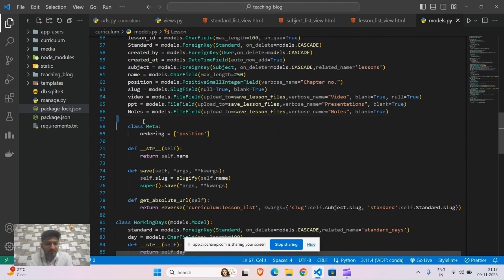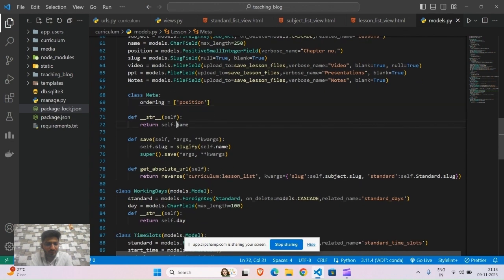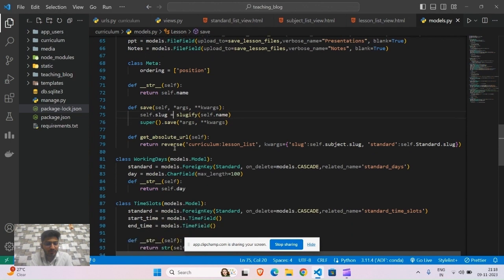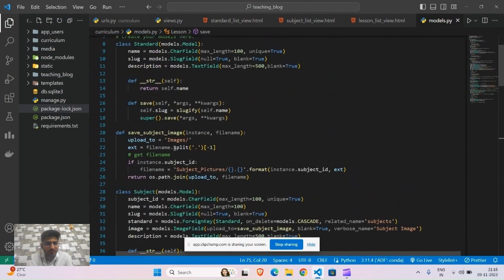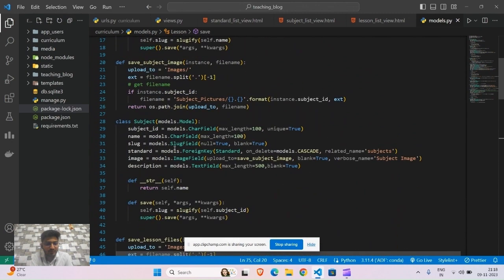And we have provided class Meta. Basically the working of this is to order the chapter numbers in position from 1 to the different number of chapters. Then we have provided a function that will return the name, and then it slugifies the name and it's stored in slug. So these are the three models in our curriculum app: standard, subject, and lesson.